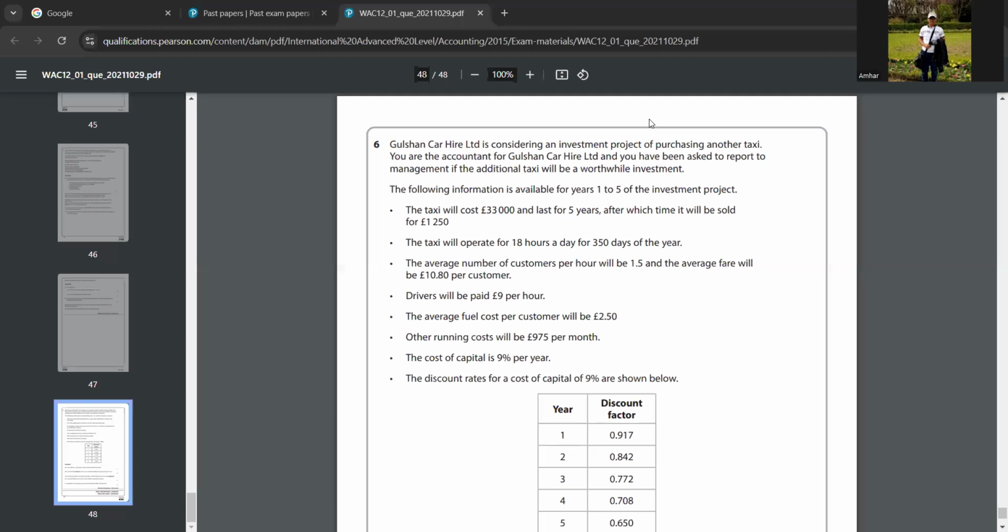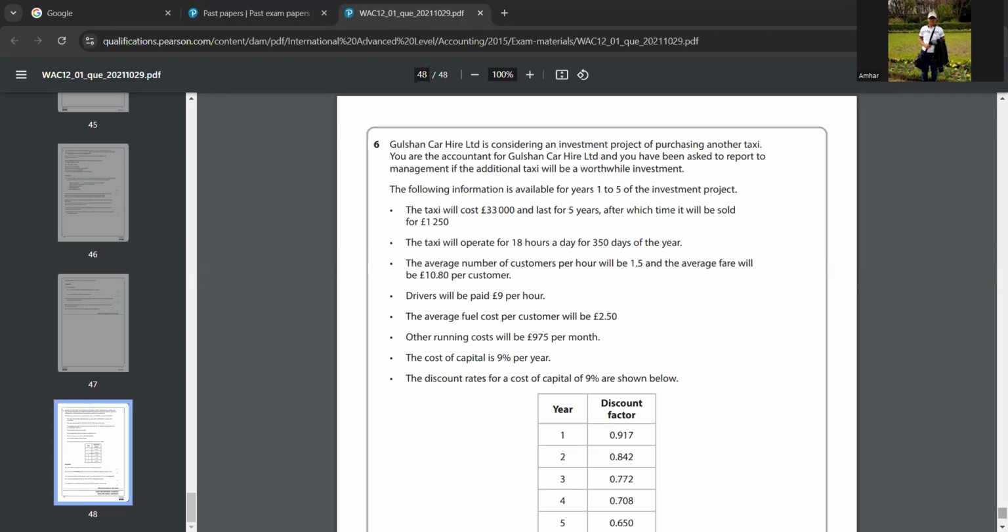So in this paper, sixth question. Before doing the D part, we'll read the question. We'll read the first part. They are saying Gulshan Car Hire Limited is considering an investment project of purchasing another taxi. So that's the question.